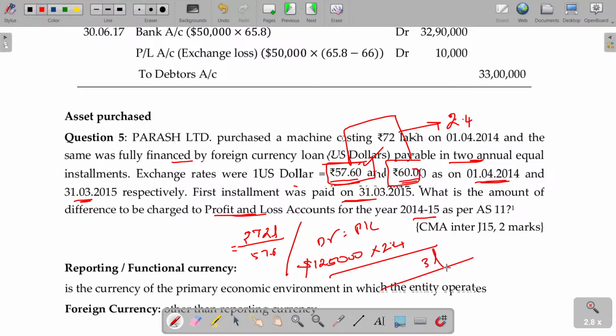3 lakhs should be debited to the P&L account. Sir, can I capitalize this? Of course, you can capitalize. Either it can be debited to the P&L account or you can capitalize.